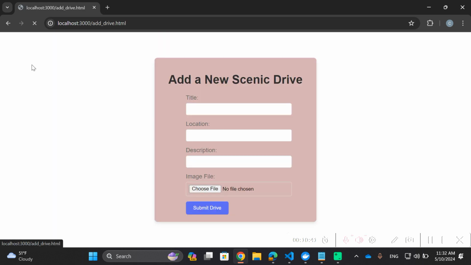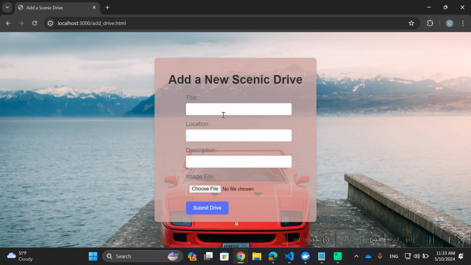And then finally, we're going to go to our add a drive page. Here we can add a title. So we'll do the Shibuya Scramble from the fantastic movie, Fast and Furious Tokyo Drift, my personal favorite. Highly recommend it. The location obviously is in Tokyo, Japan. And then the description is a scenic city drive.